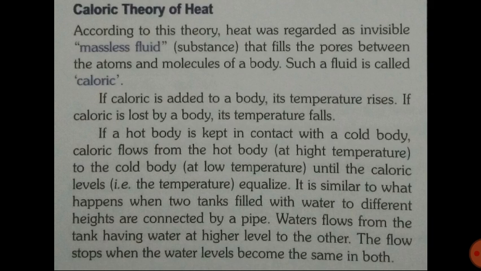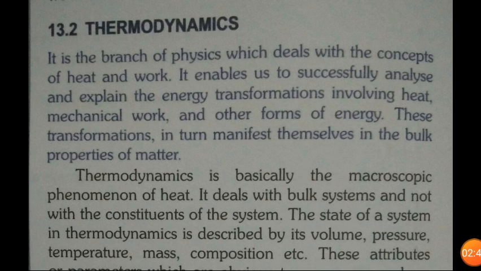Only one thing is different: there we assumed heat as a form of energy, and here we have assumed heat as a substance. All the other things are similar. How heat flows from one object to another with the effect of temperature, everything is the same.